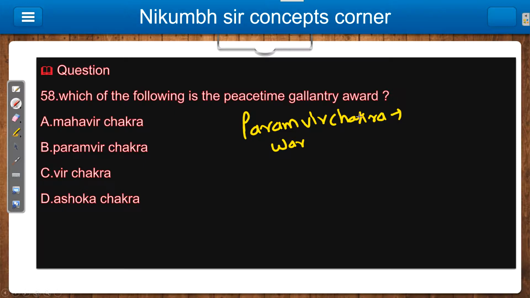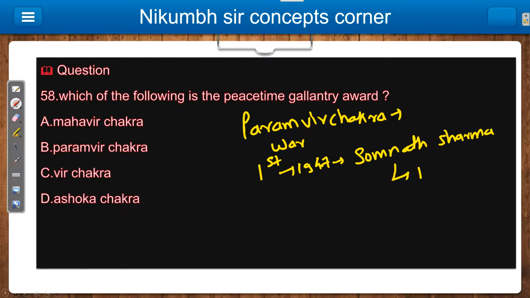So remember this compulsorily. The first time in India, in 1947, it was given to Somnath Sharma for the Battle of Badgam. You should know this as a GK question.